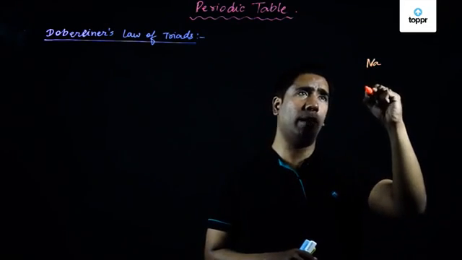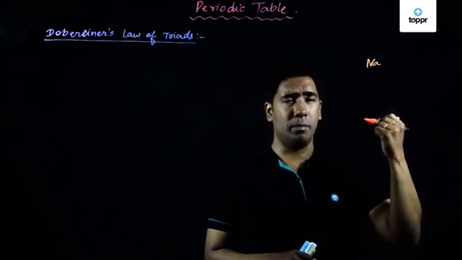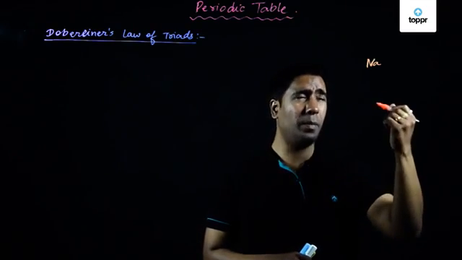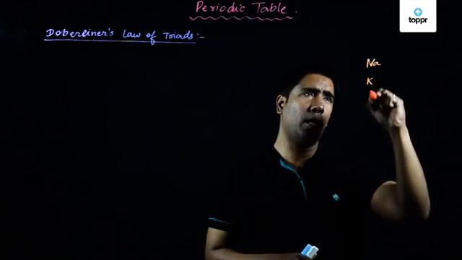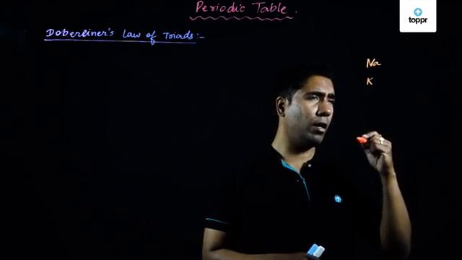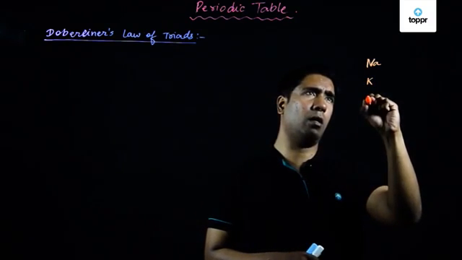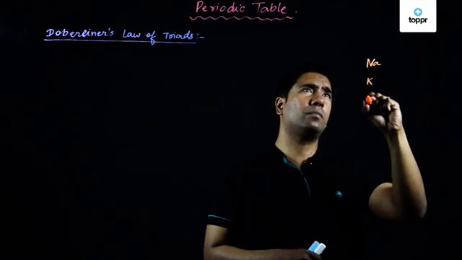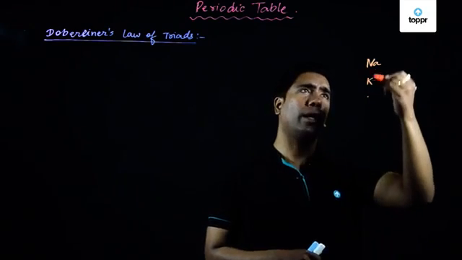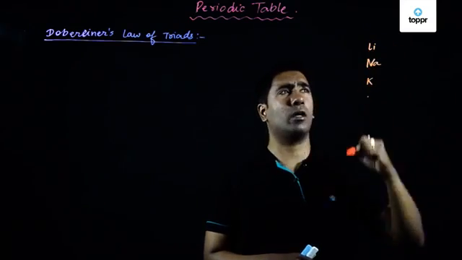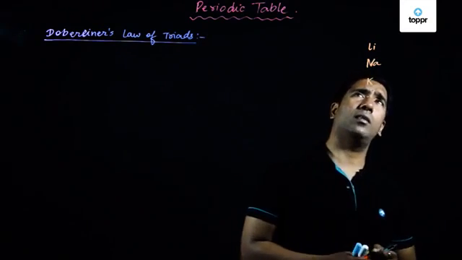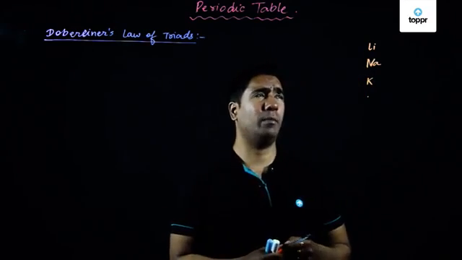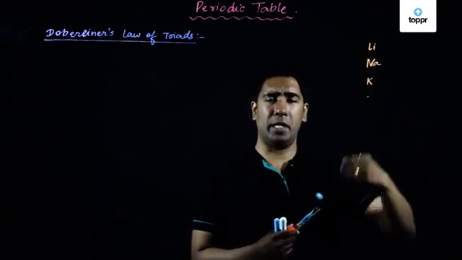The next alkali metal below sodium in the periodic table is potassium. Okay, we can consider lithium here before sodium. I think that will be better in terms of calculation. So let us write down the atomic weights of all three of them. He arranged the elements in terms of increasing atomic weights.